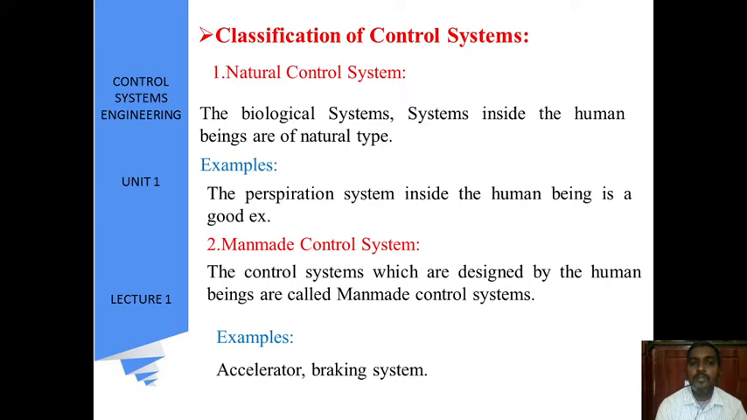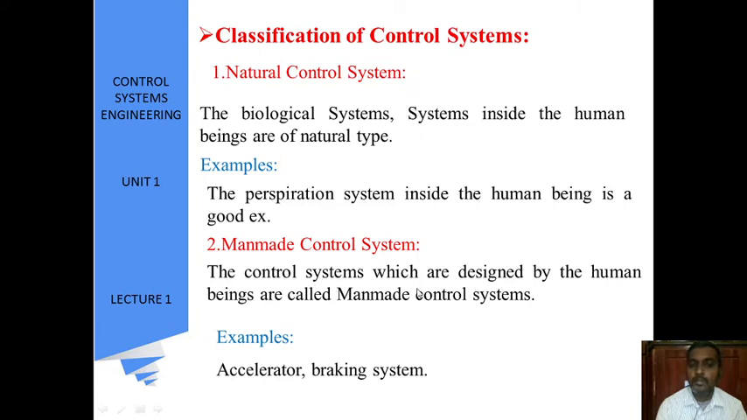First, the natural control system, that is a biological system which is inside human beings. For example, the perception system inside a human being is a good example. Man-made control systems: for example, an accelerator or braking system is a man-made system. This is a natural control system and this is a man-made system. We can control this one, but we cannot control the natural control system.